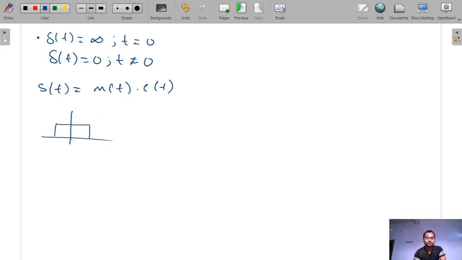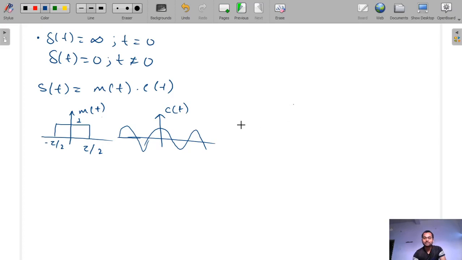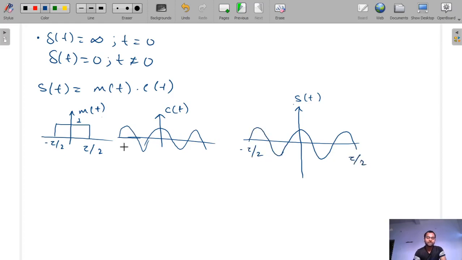This is our mt, that is from minus tau by 2 to tau by 2, and this is our Ct, that is Ac cos 2 pi fct. So in the time domain we will get St, which will come only from minus tau by 2 to tau by 2, and that is mt into Ct.